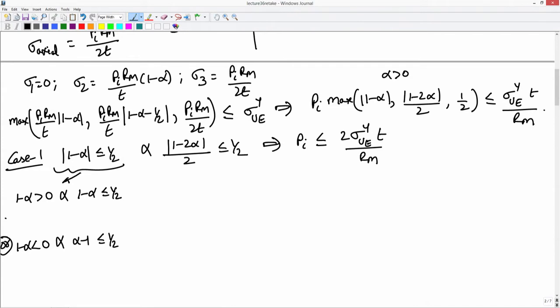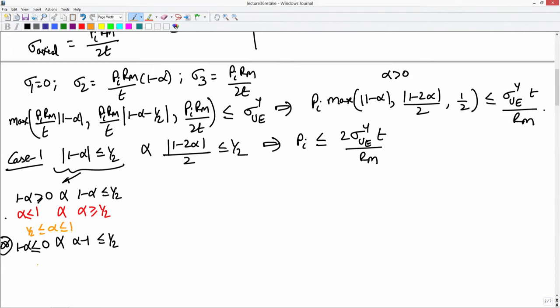Now, what does this condition tell me? This condition tells me that alpha must be lesser than or equal to 1 and alpha must be greater than or equal to half. Combining these two conditions, alpha must lie between half and 1. That is what this tells us.